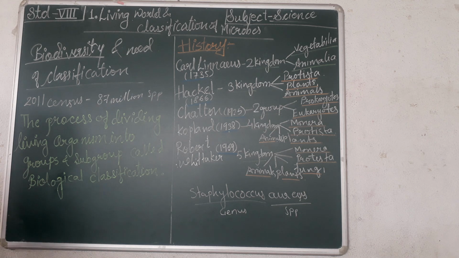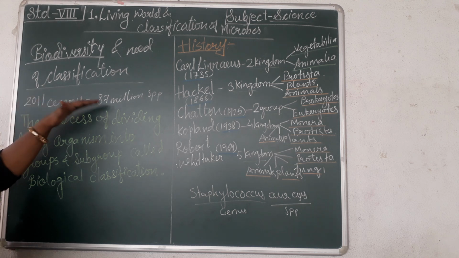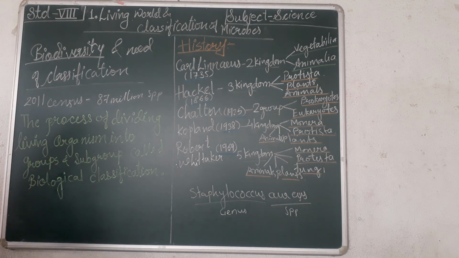Now, according to the 2011 census, how many species are existing on land and sea? That is 87 million species are existing on land and sea. That's why such vast species cannot be studied without the classification of microbes, right? Now, to study such a vast number of living organisms, we need to classify them.